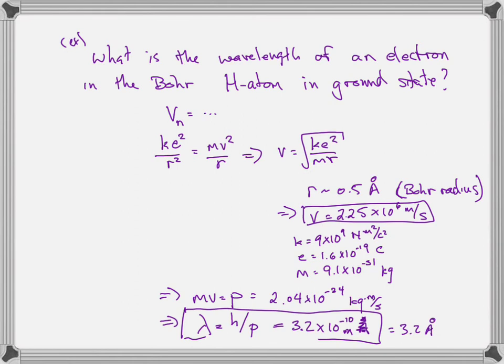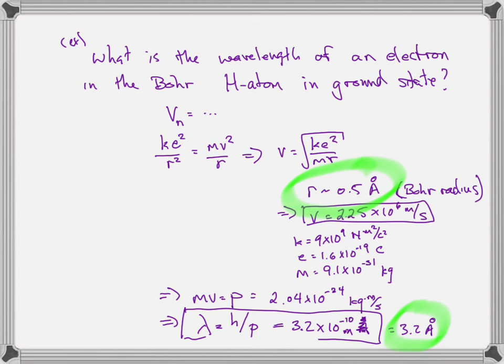Look at that. Remember, we said that the wave nature is appreciable if the size scale of the object or the opening it's going through or around is around its own wavelength, and that is indeed a reasonable size scale. So we can see the wave-like properties of the electron because the electron has a wavelength, if I calculated it correctly, I might have made a calculation error, of 3.2 angstroms.